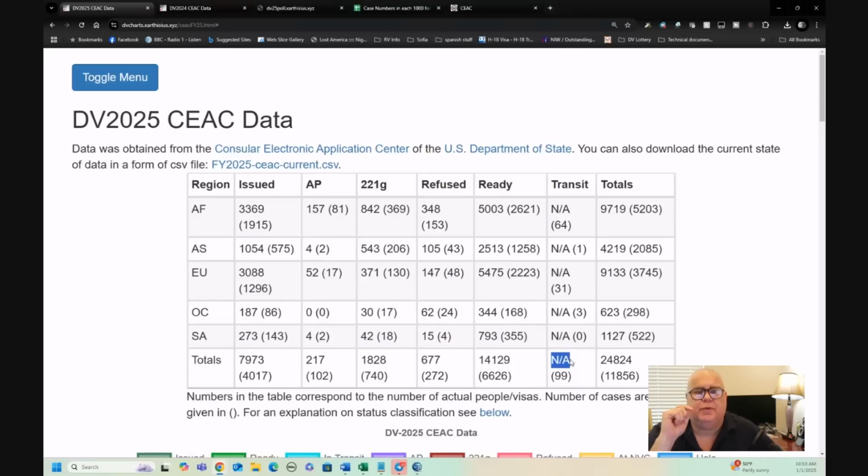And sometimes, by the way, you can see a case where, for example, the principal applicant is issued, but maybe one of the derivatives is refused. That can happen. Those sort of slightly oddball things can happen. Okay, so that's the main data, and that's really what most people focus at when they look at this data.